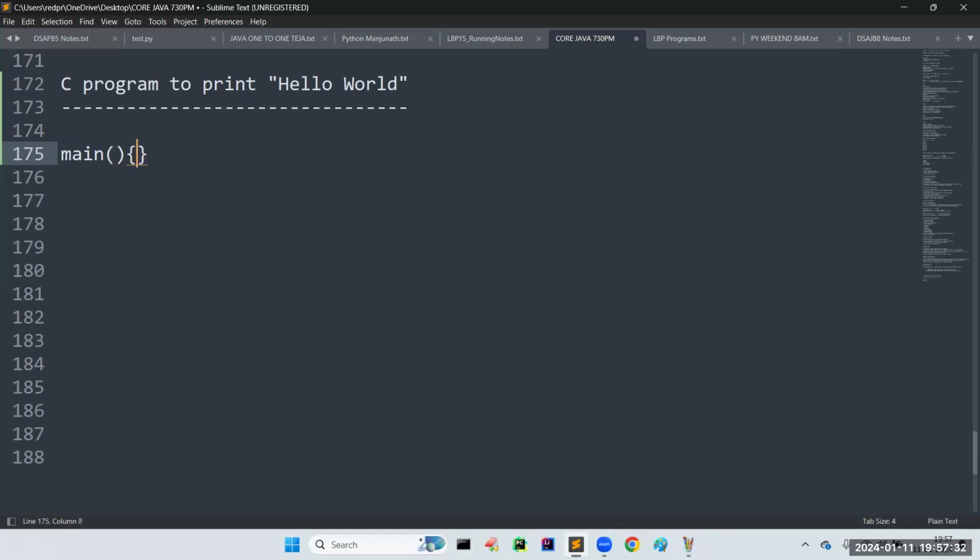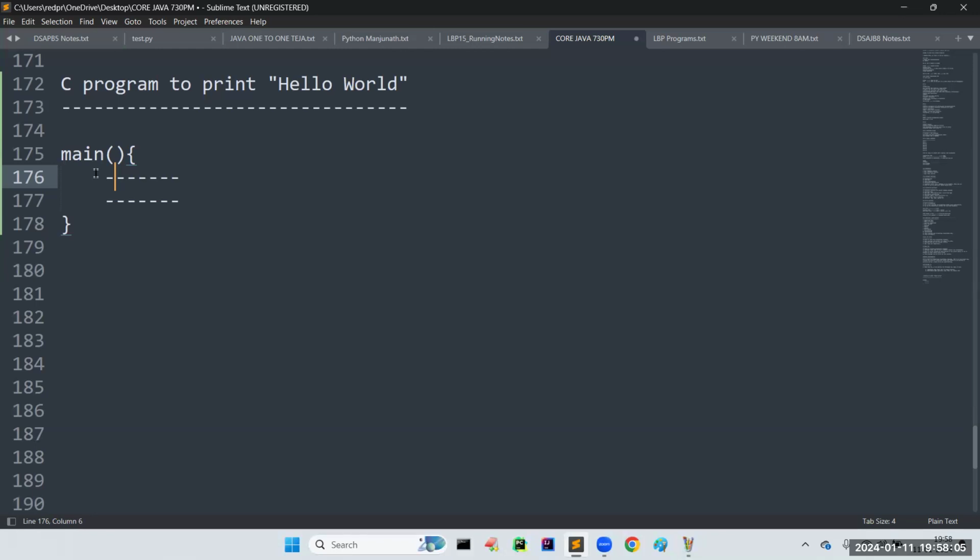It is a block of statements we have to write here. The program execution always begins from this line and runs up to the end of this particular block. Your C program execution always starts from which method? The main method. In C, and even in C++ and Java, every function doing some activity should return some value.